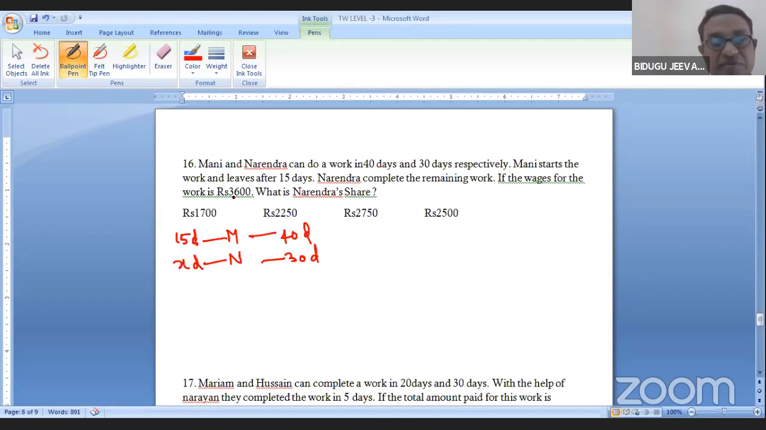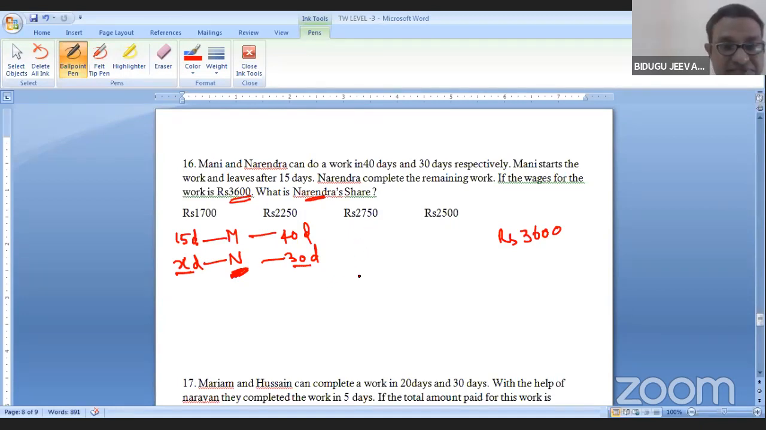If the wages for them is 3600, so they got 3600. What is the share of Narendra? So how much amount will Narendra get? To calculate Narendra's share, we should know how many days Narendra worked. Then what to do? What is the smart method I said?